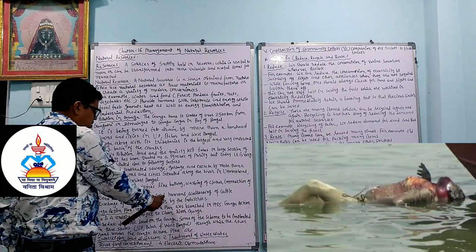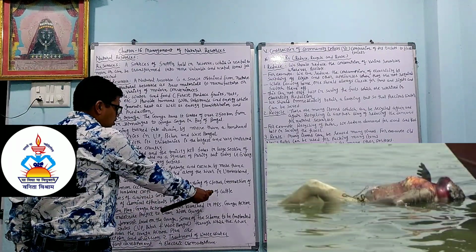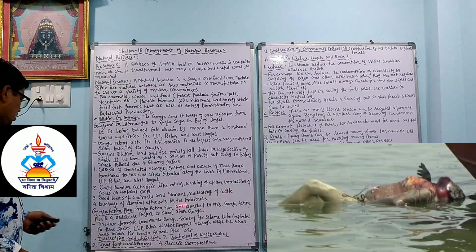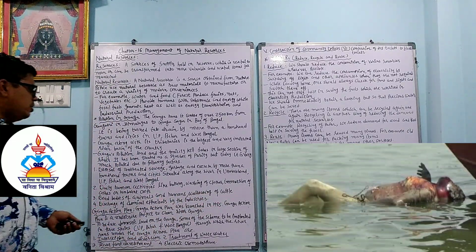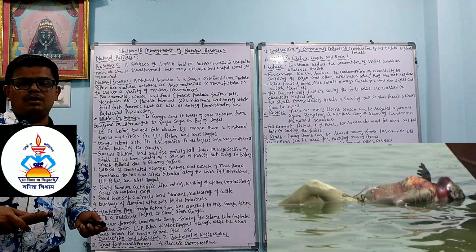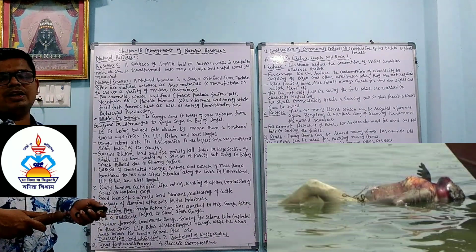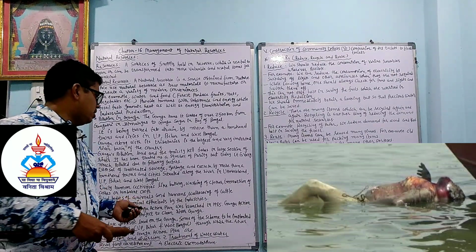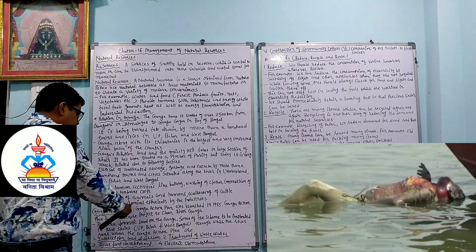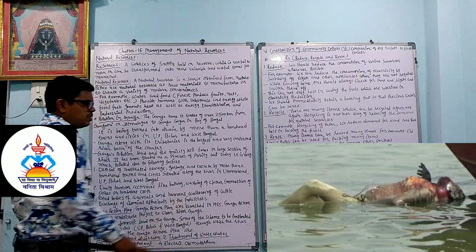Dead bodies of animals and humans, wallowing of cattle. Dead bodies of animals and humans are also going into the river Ganga because it is considered very pious, and it creates pollution. Discharge of chemical effluents by the industries.